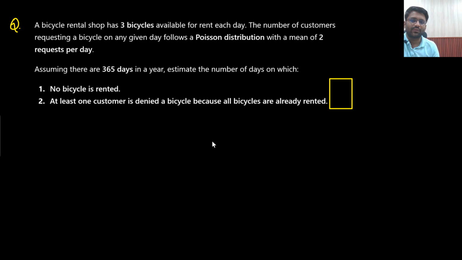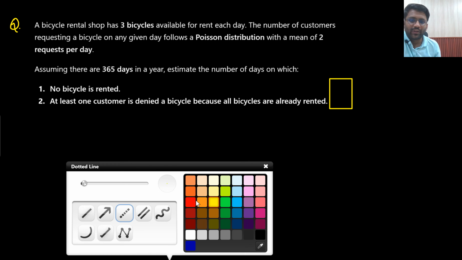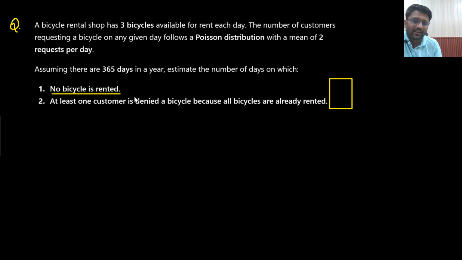Now the last question of this lecture. You need to solve this question. A very good question, but have some patience. It is completely based on Poisson's distribution. Why is that so? Because what you are supposed to find out is to estimate the number of days on which no bicycle is rented. So you need to find out the number of days in which no bicycle is rented.